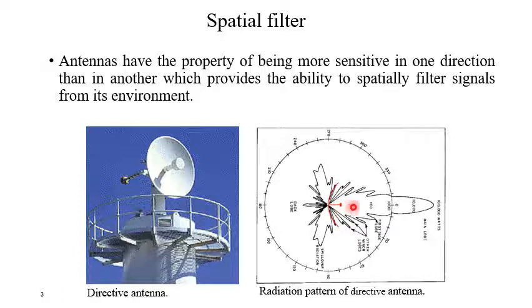So it allows the power to flow within a specific region of space, and it restricts the power flow in other directions. In this way it behaves like a spatial filter.